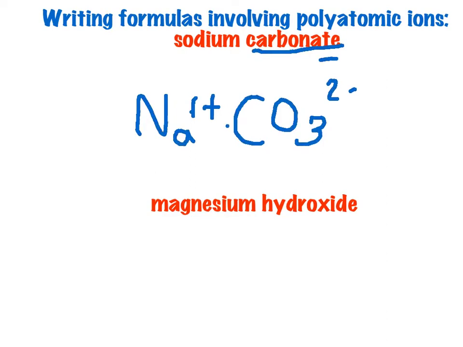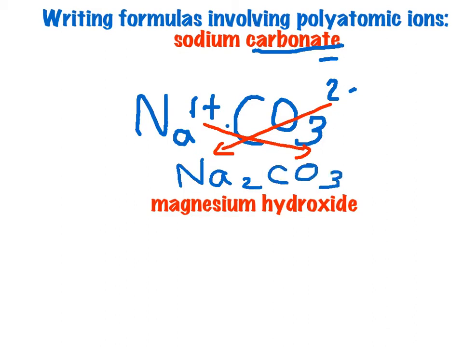Next, if you remember, hopefully from the other lesson, we're going to crisscross those charges. So we will end up with Na, the 2 came down, and we're crisscrossing a 1 down around the CO3, so we don't need to worry about putting anything in there. So Na2CO3 is the correct formula for sodium carbonate.